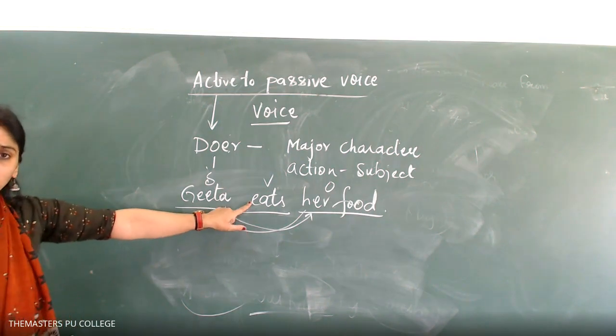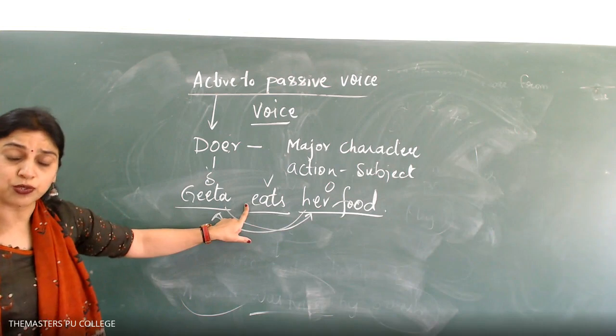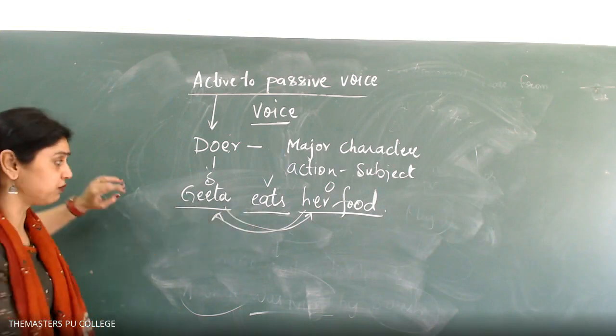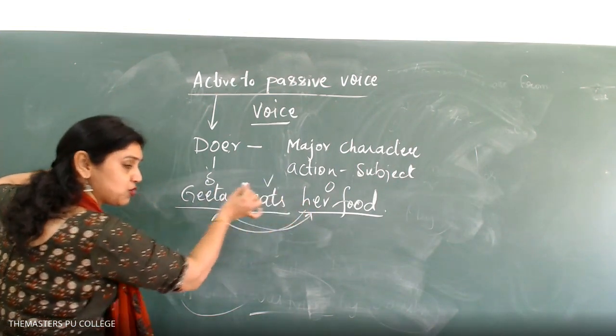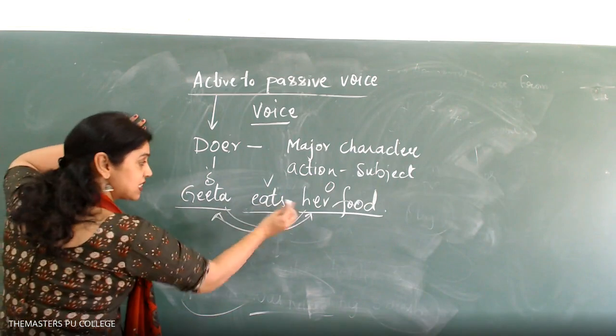Please keep in mind what tense is being given to you already. What tense is being given to you? It is the present form. I am giving you the present form. I am interchanging the subject to object and bringing this back. So what is this?